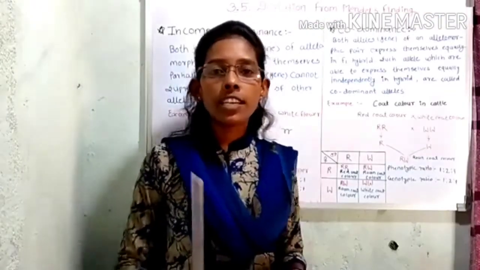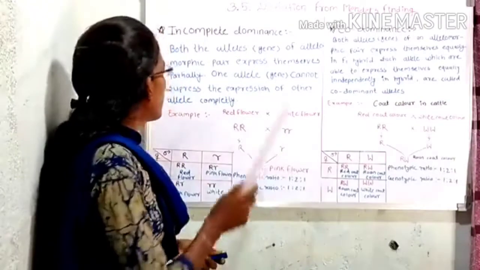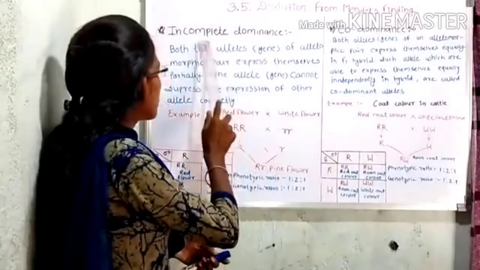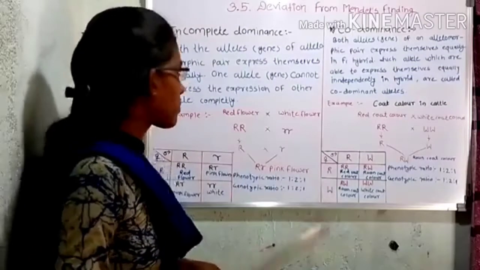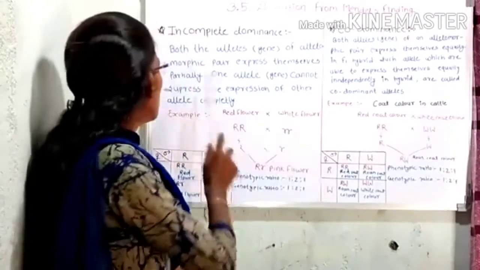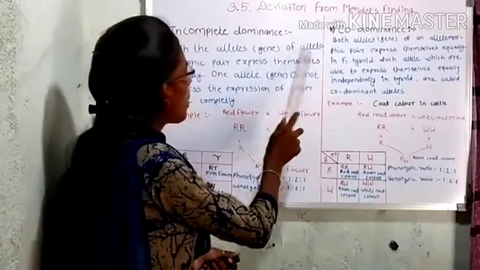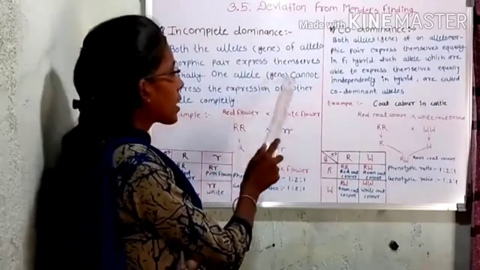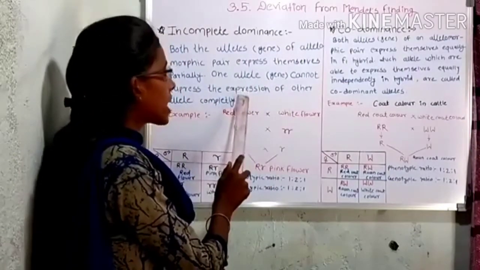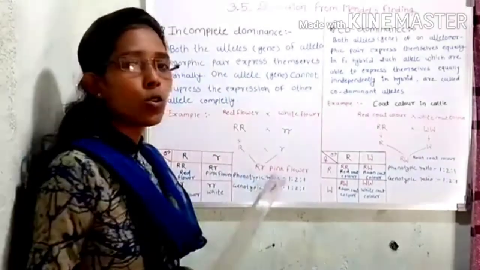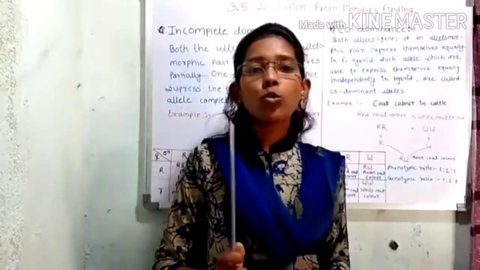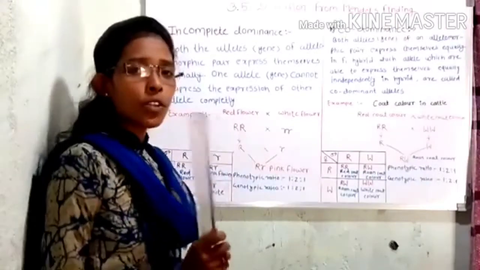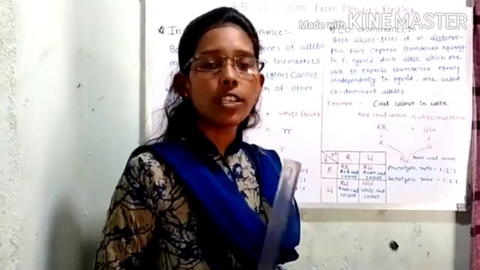So first we will discuss examples of intragenic interaction. The first example of intragenic interaction is incomplete dominance. In incomplete dominance, both the alleles or genes of an allelomorphic pair express themselves partially. One allele cannot suppress the expression of the other allele completely. You know that the F1 hybrid has two types of allele, one dominant allele and another recessive allele.